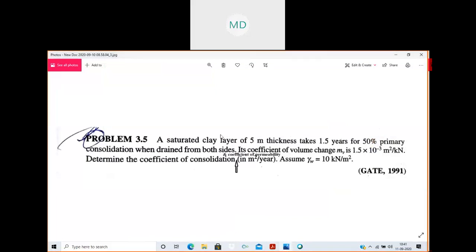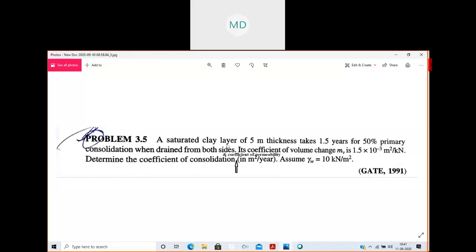Is the numerical question visible to all? Can you see the question? Okay. So you can note down the question in your copy.